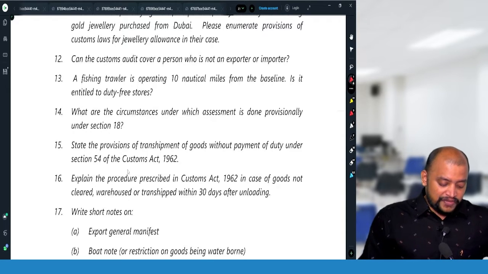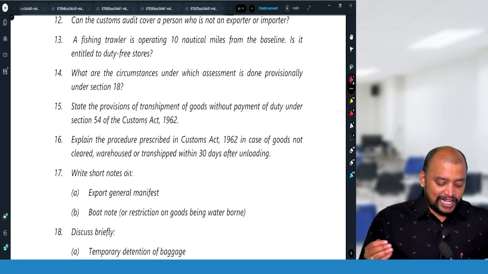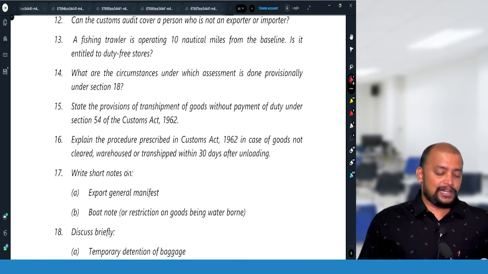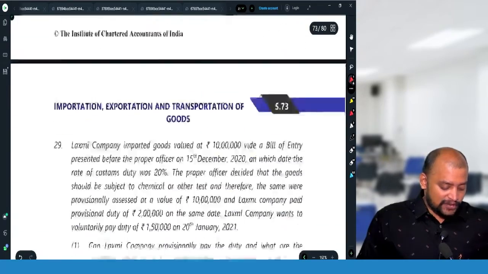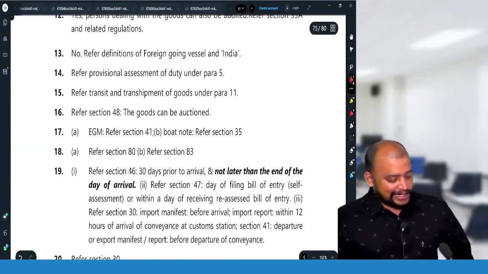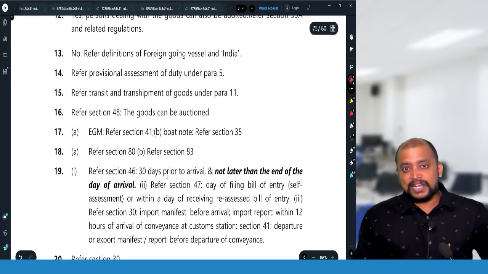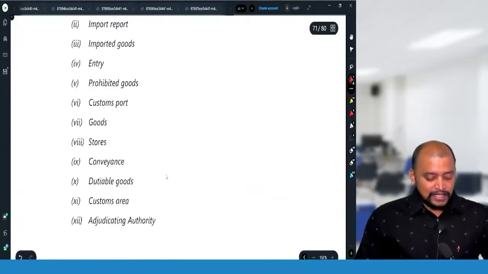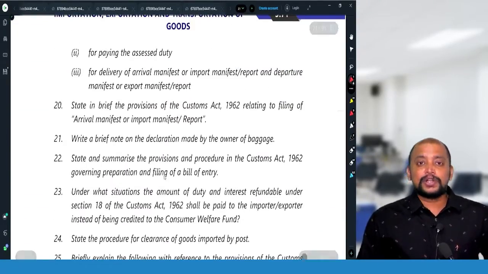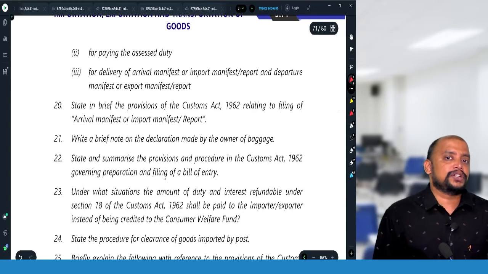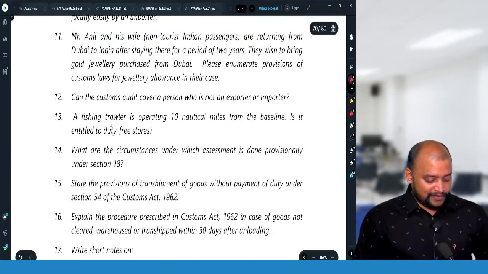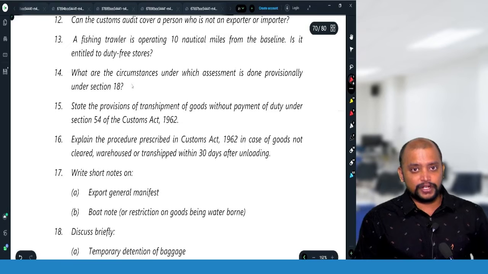Then question 13: a fishing trawler is operating 10 nautical miles from the baseline. Is it entitled to duty free stores? No. Only when they are outside the 12 nautical miles will they be called a foreign going vessel or aircraft. A foreign going vessel or aircraft means an aircraft or vessel which is taking the goods or passengers to a place outside India. What is the meaning of India? Territory, plus 12 nautical miles beyond territorial waters. Due to that reason, it will not be called a foreign going vessel or aircraft, and they are not entitled to duty free stores.